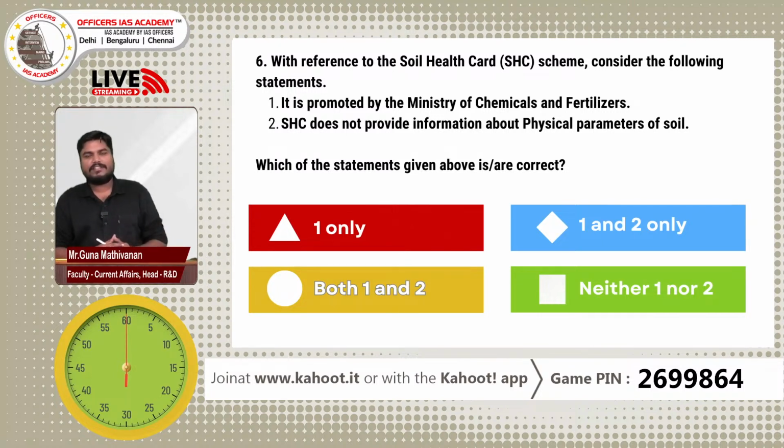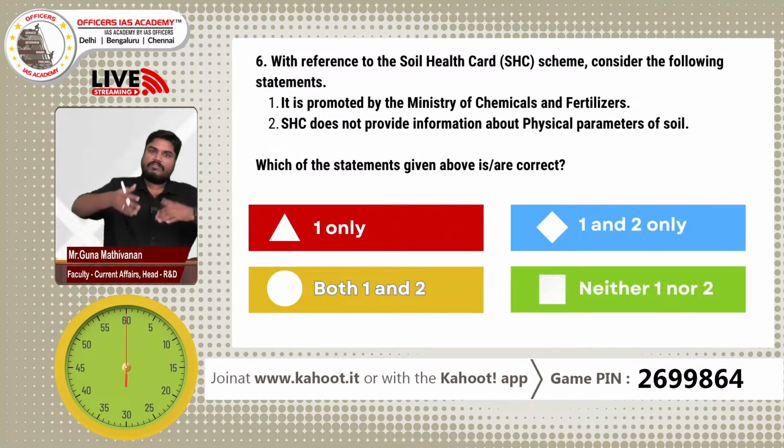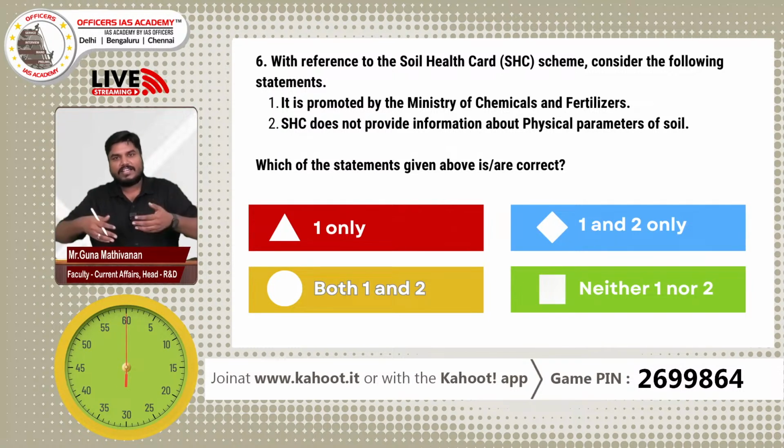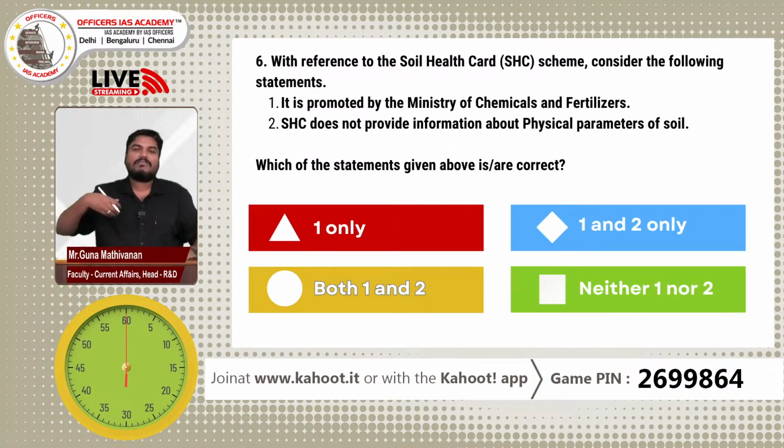Once in 3 years, the farmer's farm field will be assessed. Let's say Guna is a farmer, I have 2 acres of land. Government officials will come and collect soil samples from my field after the harvest, and they will give that soil sample for testing.